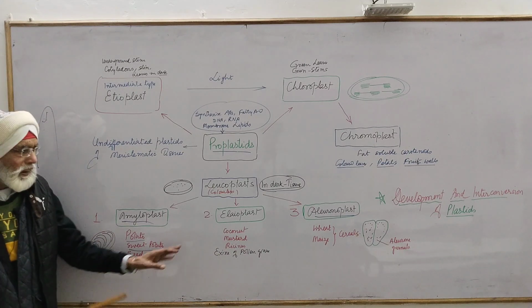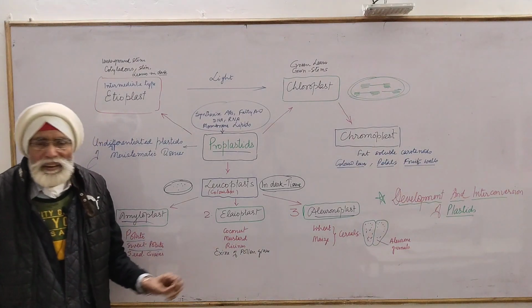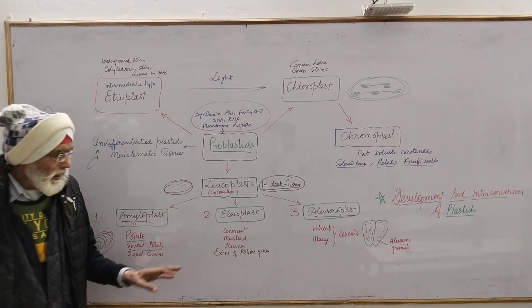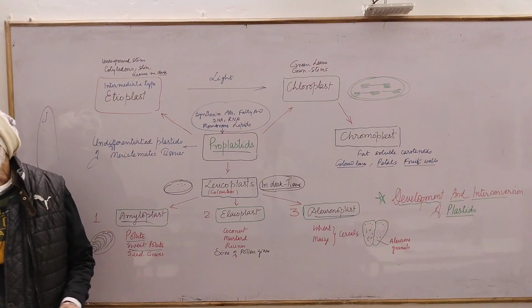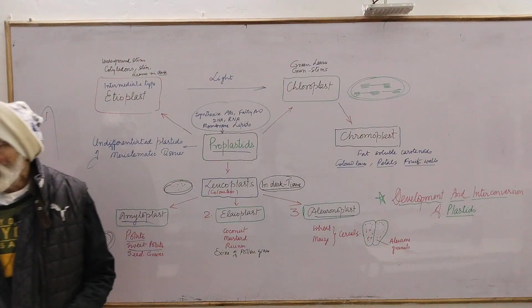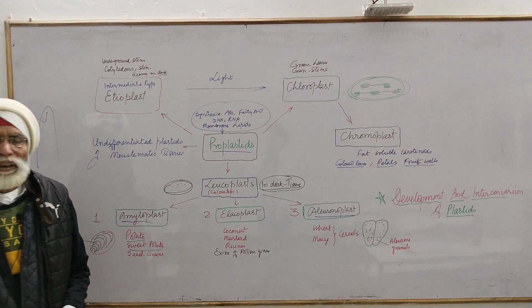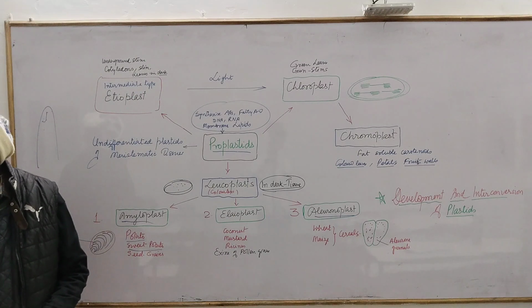Okay, now elaioplast. These are fat or lipid containing plastids, and they are present in coconut or mustard oil, resin, and also in the exine of the pollen grain. They are hydrophobic and quite away from the water. They are the water repellent of the tissue.